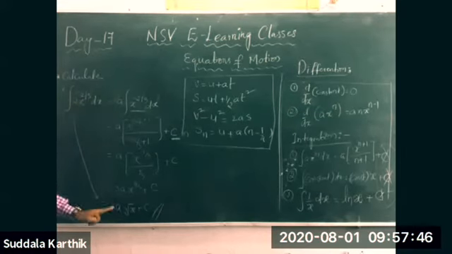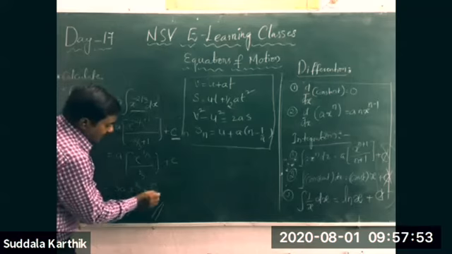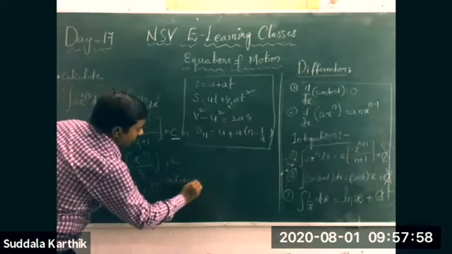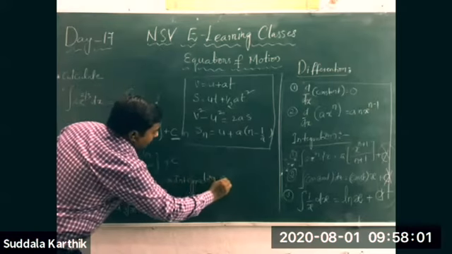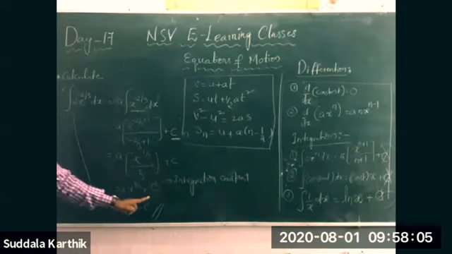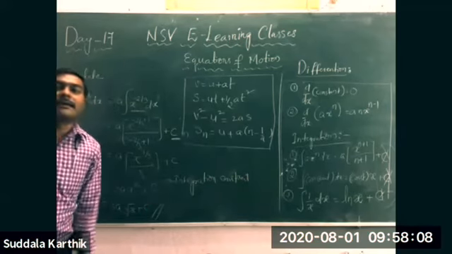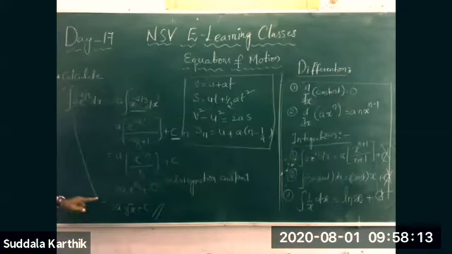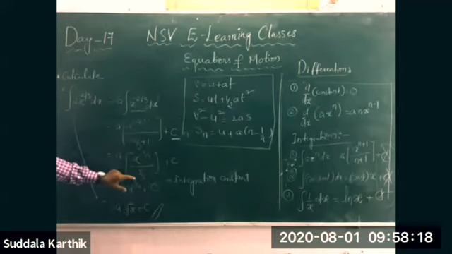This is the method of integration. Is there any doubt? This capital C is called the integration constant. So the final answer after completion of this integration process is this.